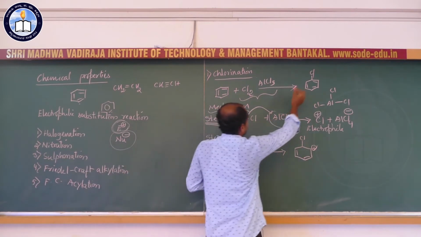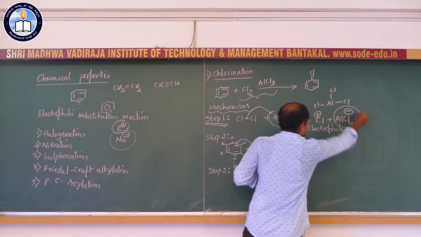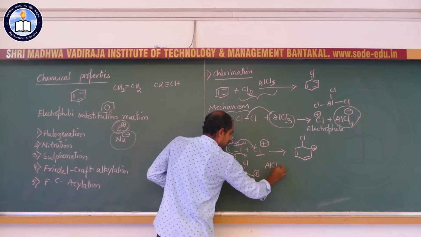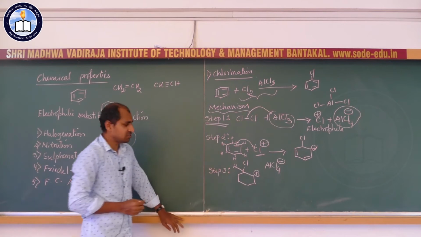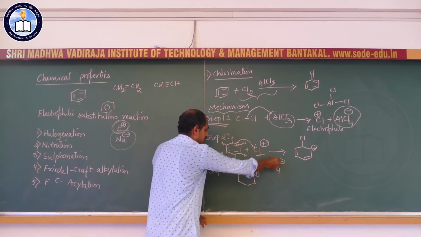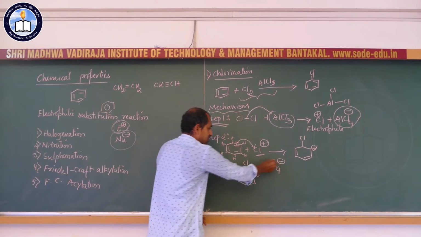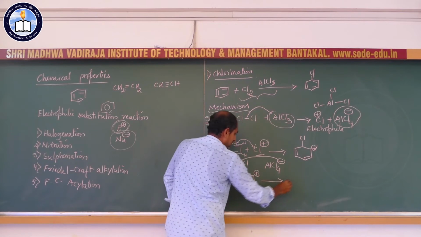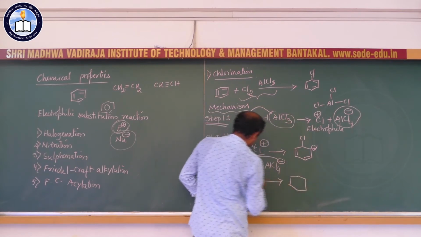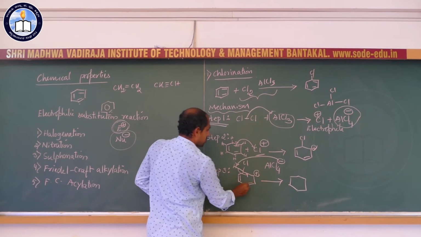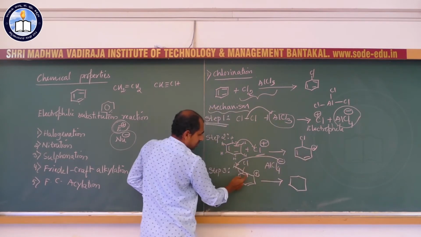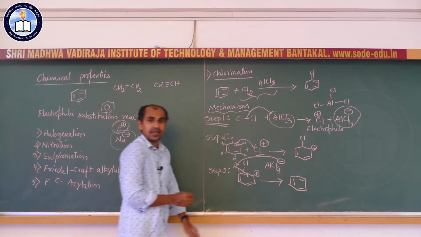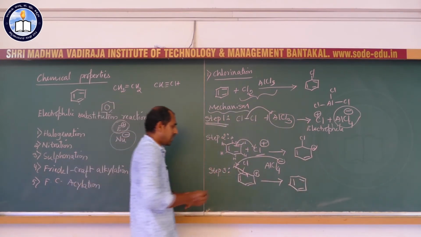Now, we have one more intermediate that is formed in step 1, that is AlCl4 minus. So, this AlCl4 minus has a negative charge, so it captures this proton. This bond shifts here, as a result we get a double bond between these two carbon atoms. Earlier there were two double bonds, now a new bond is formed between these two carbon atoms. So, we get re-aromatization.